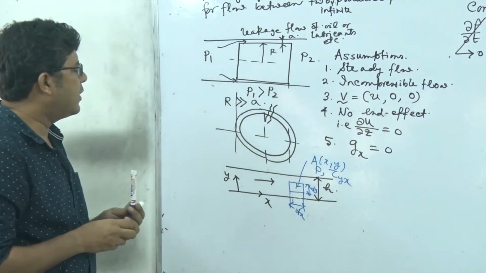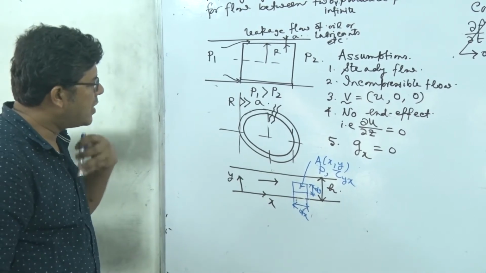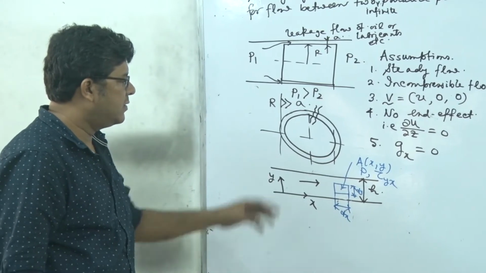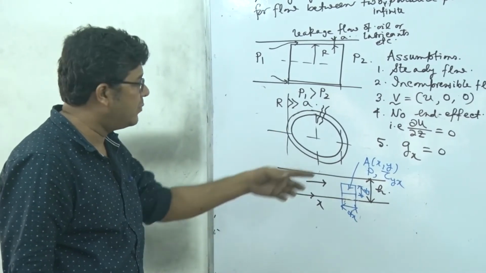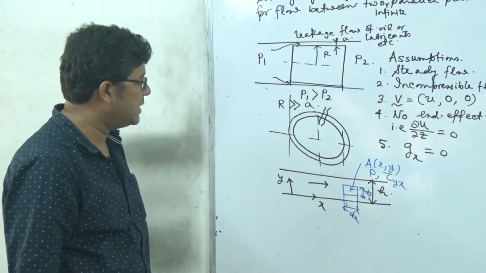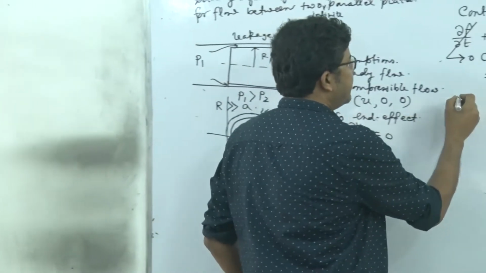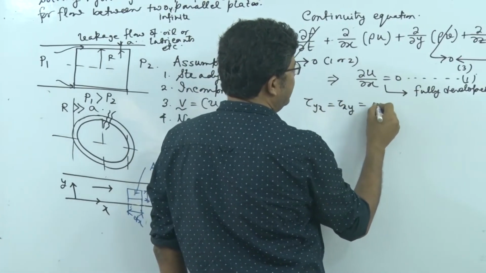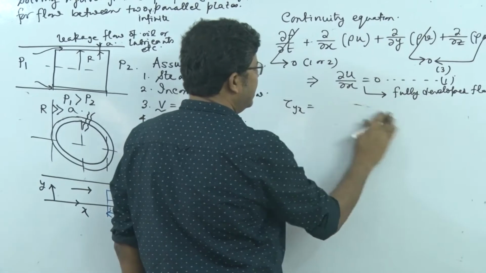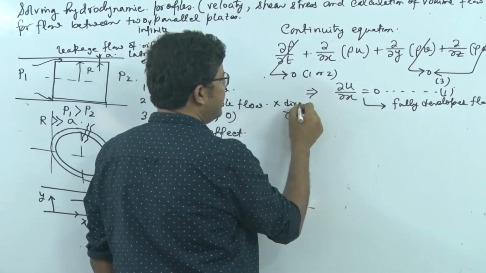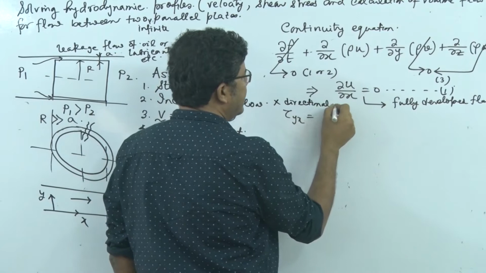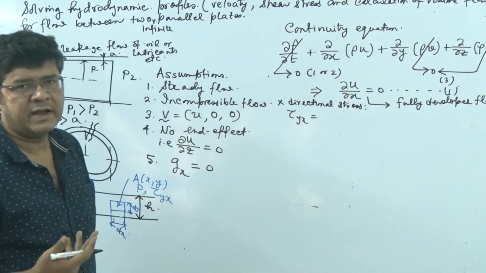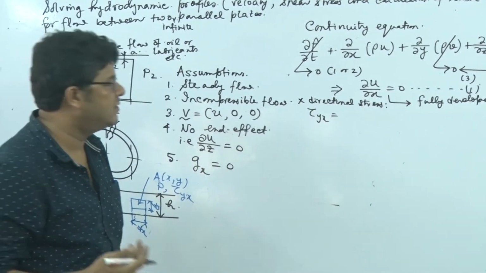So now the question is, how do we know that only one x directional stress component, that is tau yx, is pertinent? Let's solve it. See, tau yx is equal to tau xy, which is mu, or tau xy we will not consider. So x directional stresses means the force direction of that particular stress is along x direction.